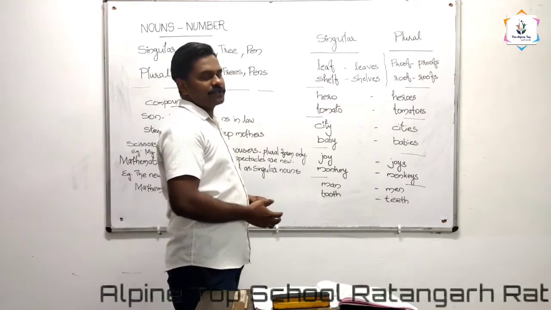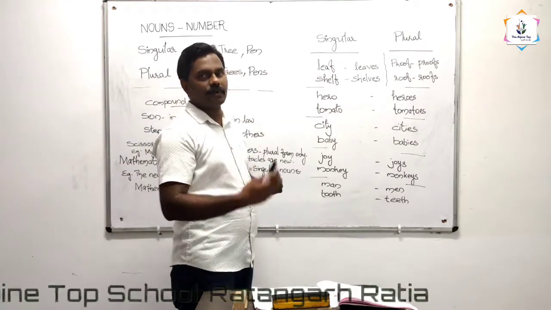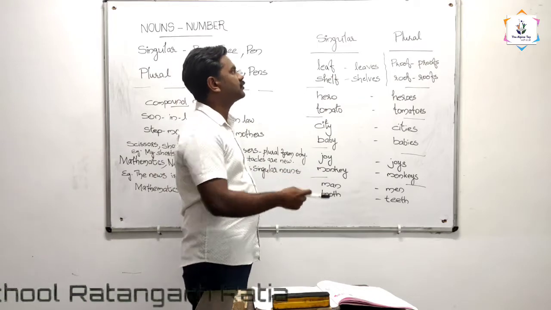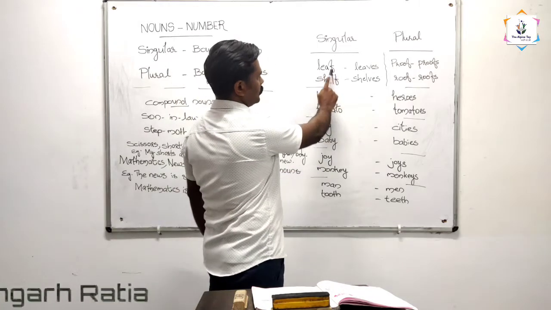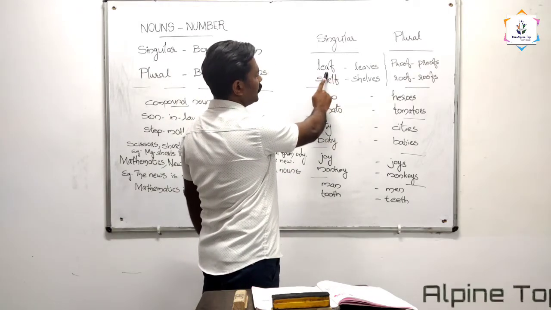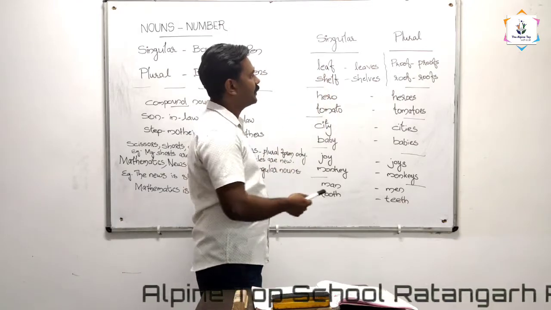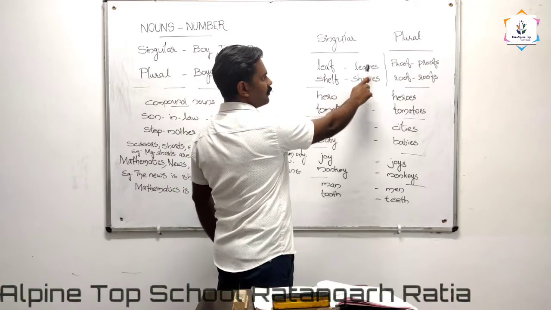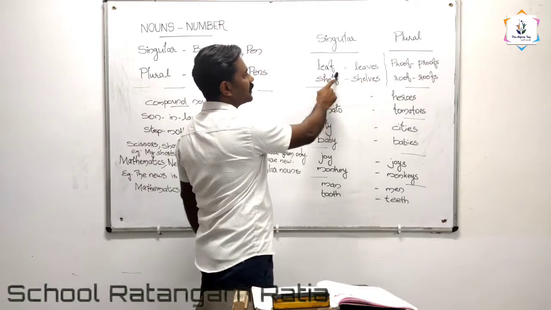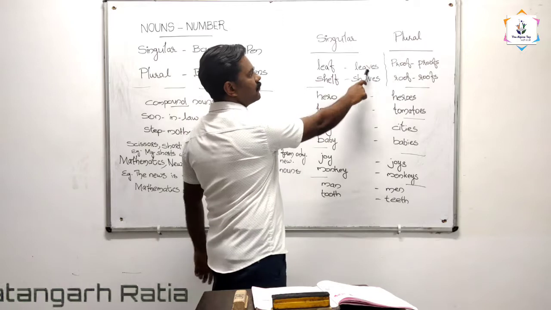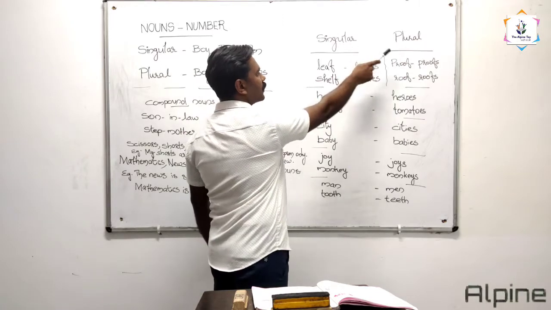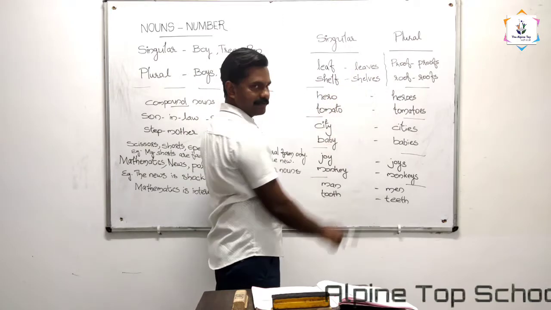There is no fixed rule for changing singular to plural. Let's see some examples. Leaf. We use this word leaf for singular. What is the plural form of leaf? Leaves. Here we change the last letter F to VES. We got the plural form of leaf as leaves.